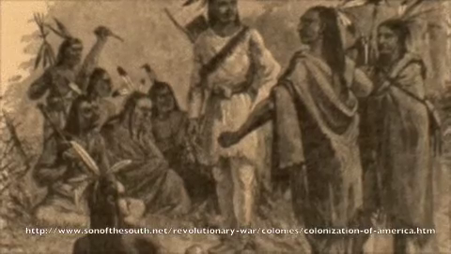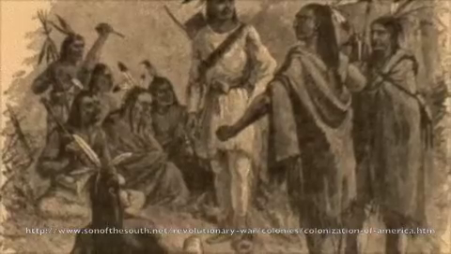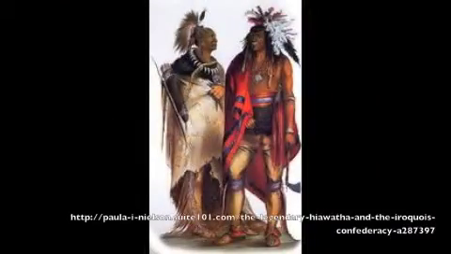The Iroquois tribe formed the Iroquois Confederacy between the late 1400s and the early 1600s. One of the largest Indian tribes in America, the Iroquois was composed of 5 sub-nations: Mohawk, Cayuga, Oneida, Onondaga, and Seneca.